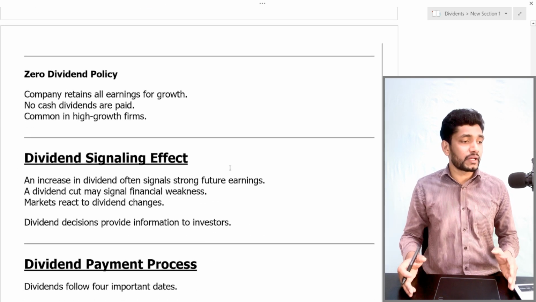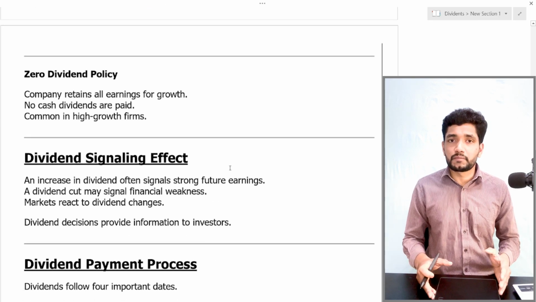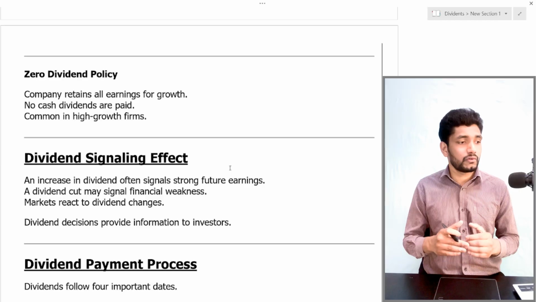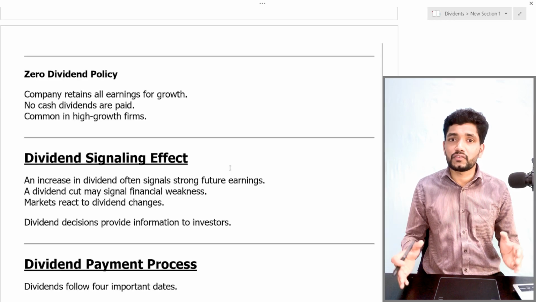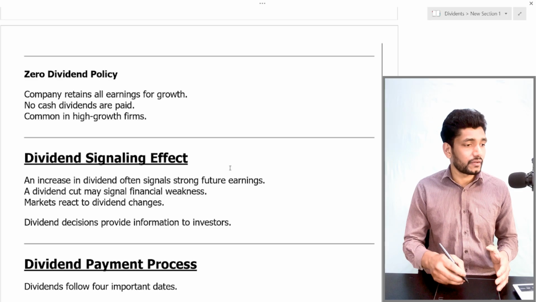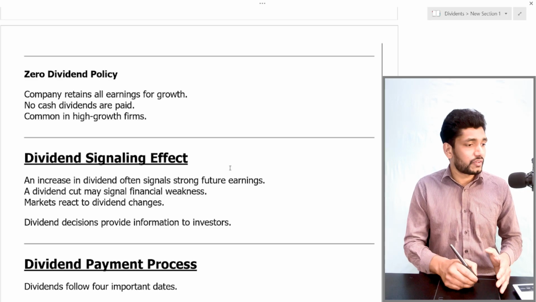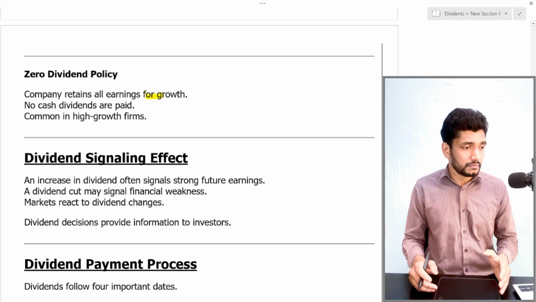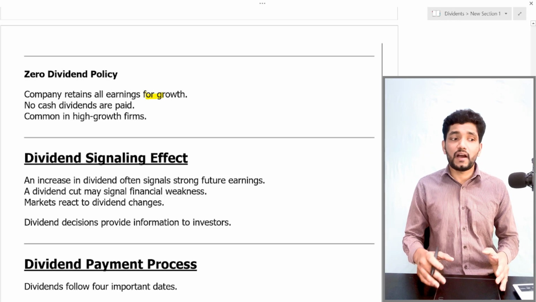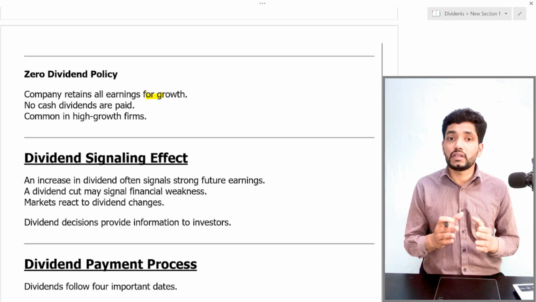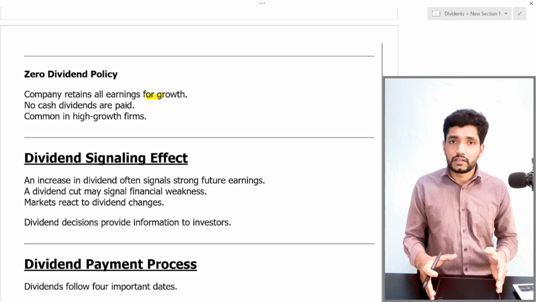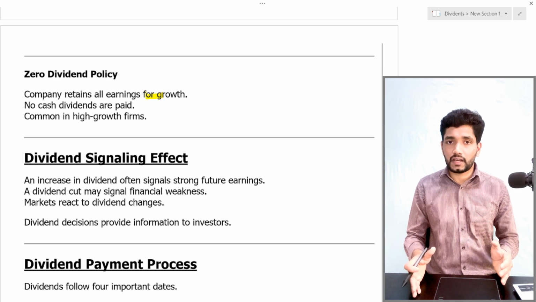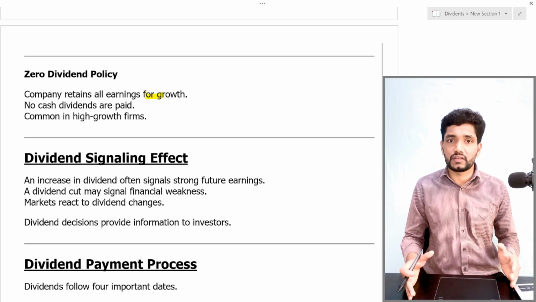Then the zero dividend policy. In zero dividend policy, the only priority is reinvestment in the business needs, not paying the dividend. The company retains all earnings for growth. No cash dividends are paid. It is very common in high growth firms. If a firm is in a high growth stage, the management may prefer the zero dividend policy. That means all the earnings the company made will be reinvested in the business.